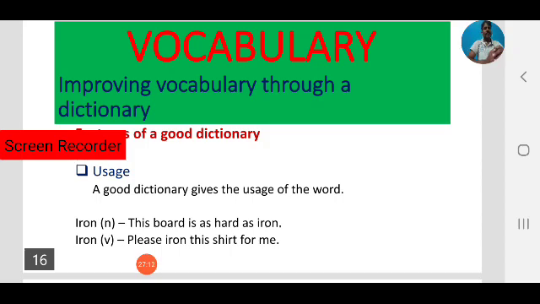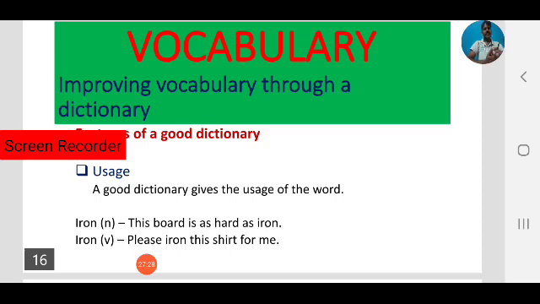As a noun, this board is as hard as iron. Like water, I drink water. Here water is a word. Here we use it as a noun. I drink water. Here water is a noun.